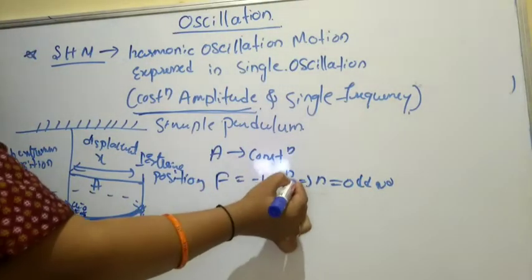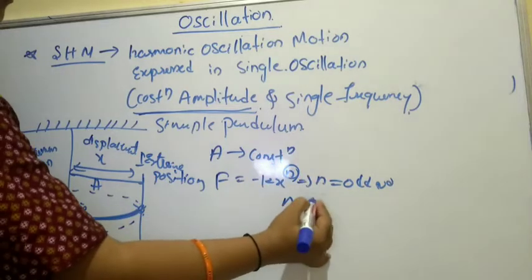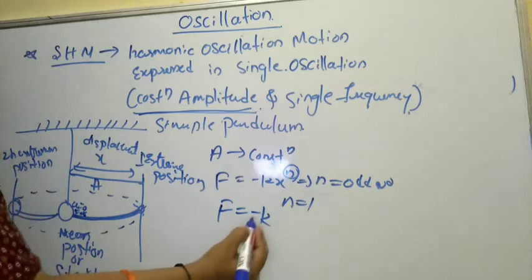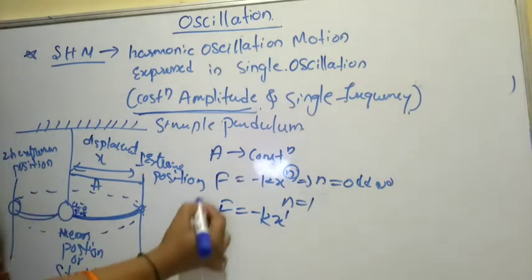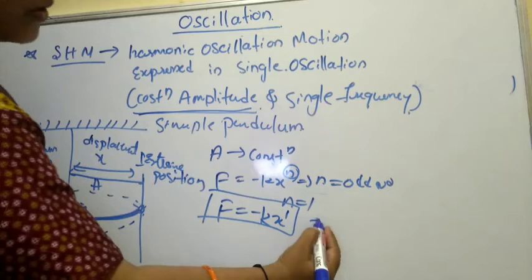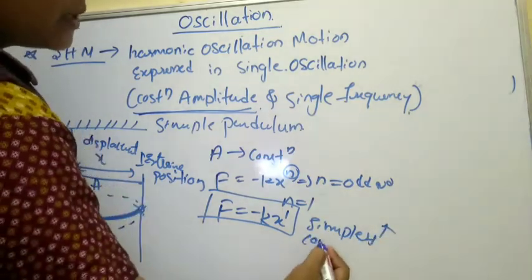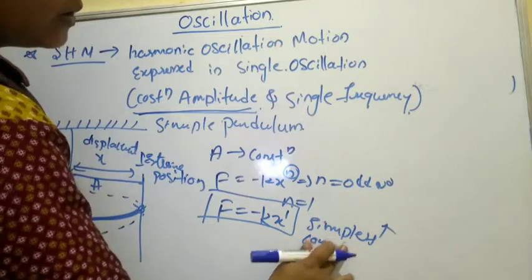So when n is equal to 1, F is equal to minus k x raised to 1. So this is called simple harmonic motion, the simplest form of expression.